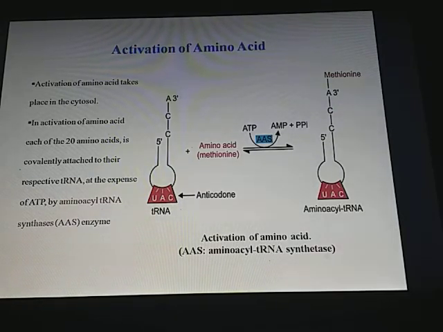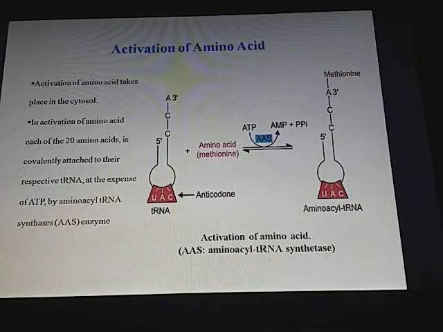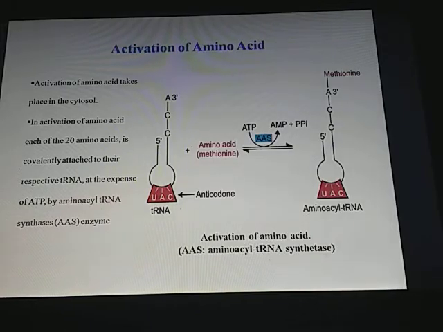So in the presence of this enzyme, the tRNA combines with amino acid to form aminoacyl tRNA. This is activation of amino acid, or the formation of aminoacyl tRNA.